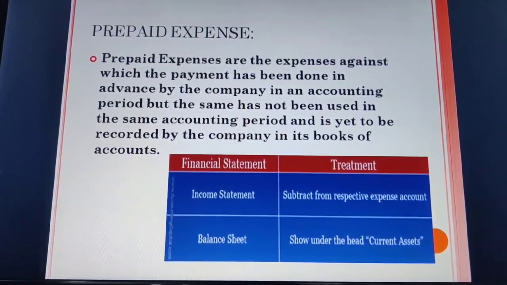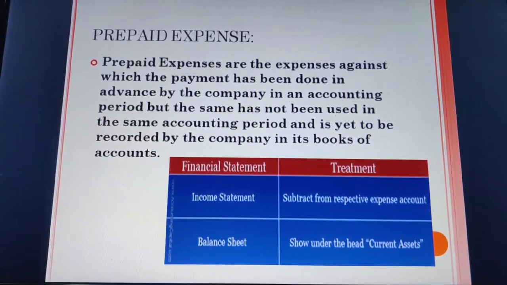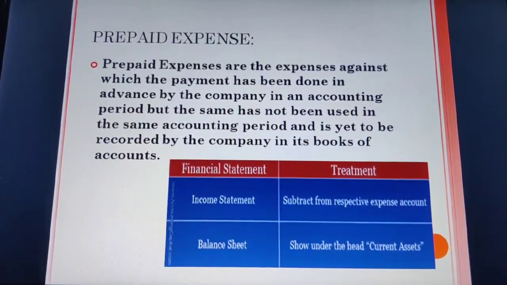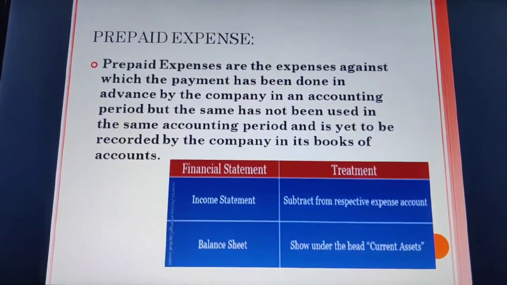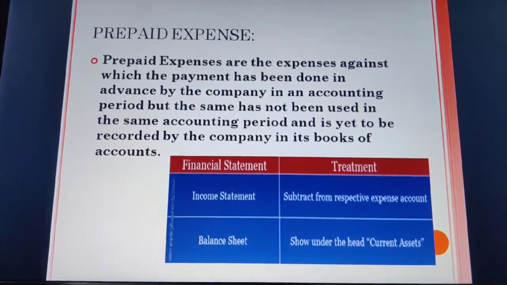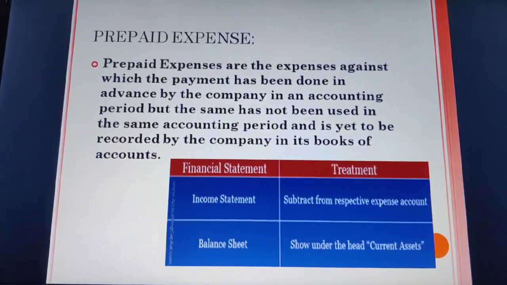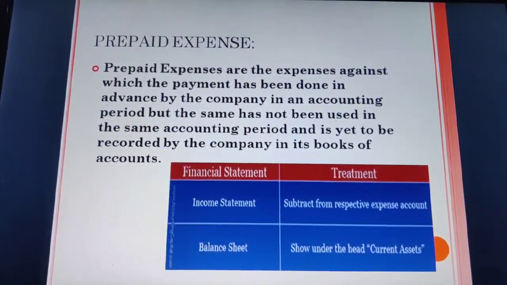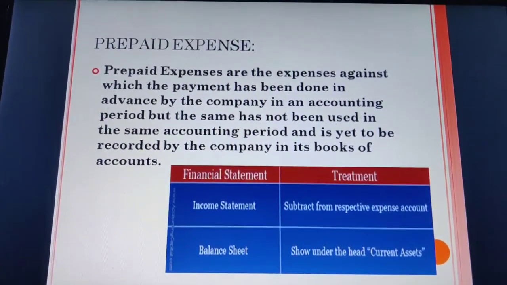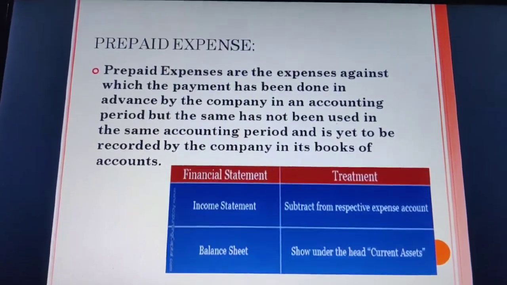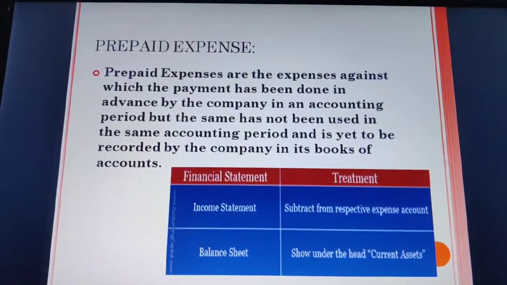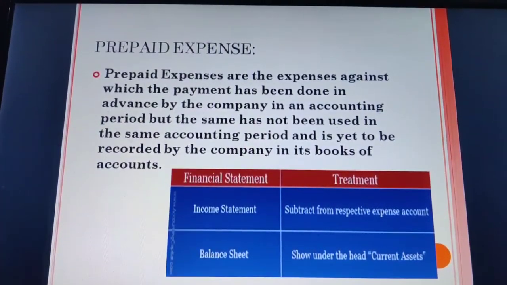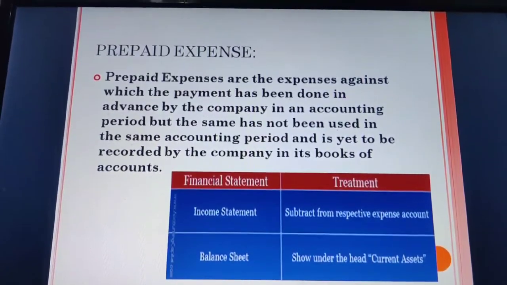In that, this prepaid expense will be subtracted from the respective expense account. For example, there is prepaid rent, prepaid salary. Thus, you are going to deduct that amount from that respective expense: salary minus prepaid expense, rent minus prepaid expense, etc. In your balance sheet, which is also known as your position statement, you will show that prepaid expense under the head current assets.